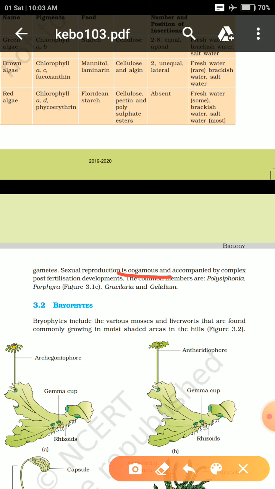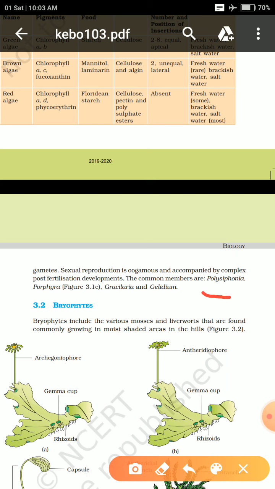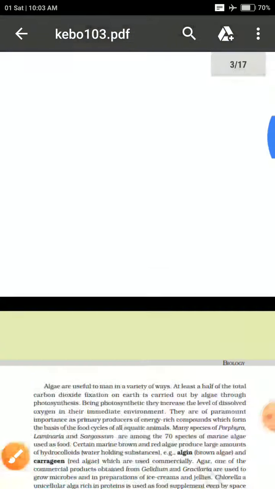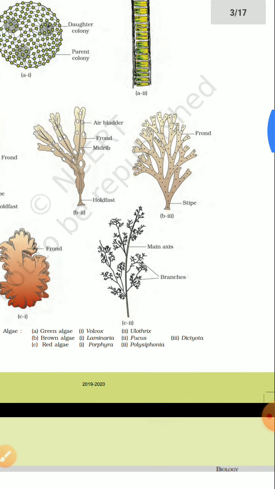Examples of red algae are Polysiphonia, Porphyra, Gracilaria, Gelidium. Gracilaria and Gelidium, this combination I think we studied earlier when we discussed the uses of algae.